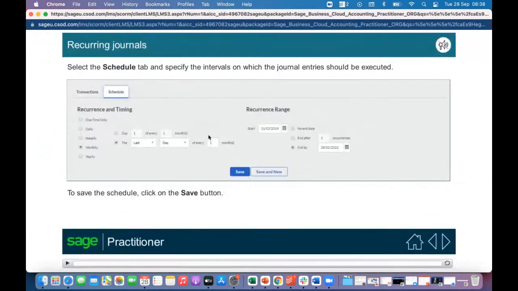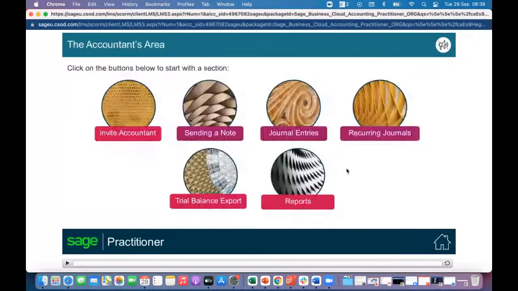Let's get back to our slides though. Everything I've just told you is exactly what you're seeing on the screen. They're just showing you typically what it looks like, how you would enter that information, and then you click the save button to pass through your reoccurring journal entry. The next two things that we have here is your trial balance export.